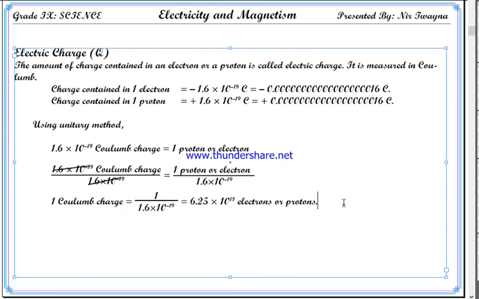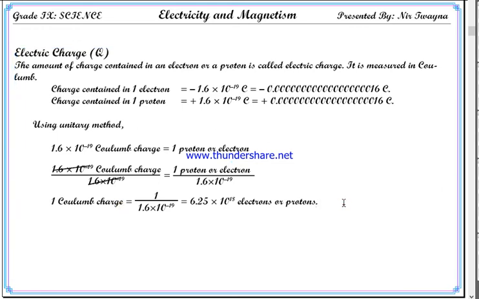So it can be concluded that 6.25 into 10 to the power 18 electrons, this must be in superscript, have 1 coulomb charge, or minus 1 coulomb charge.